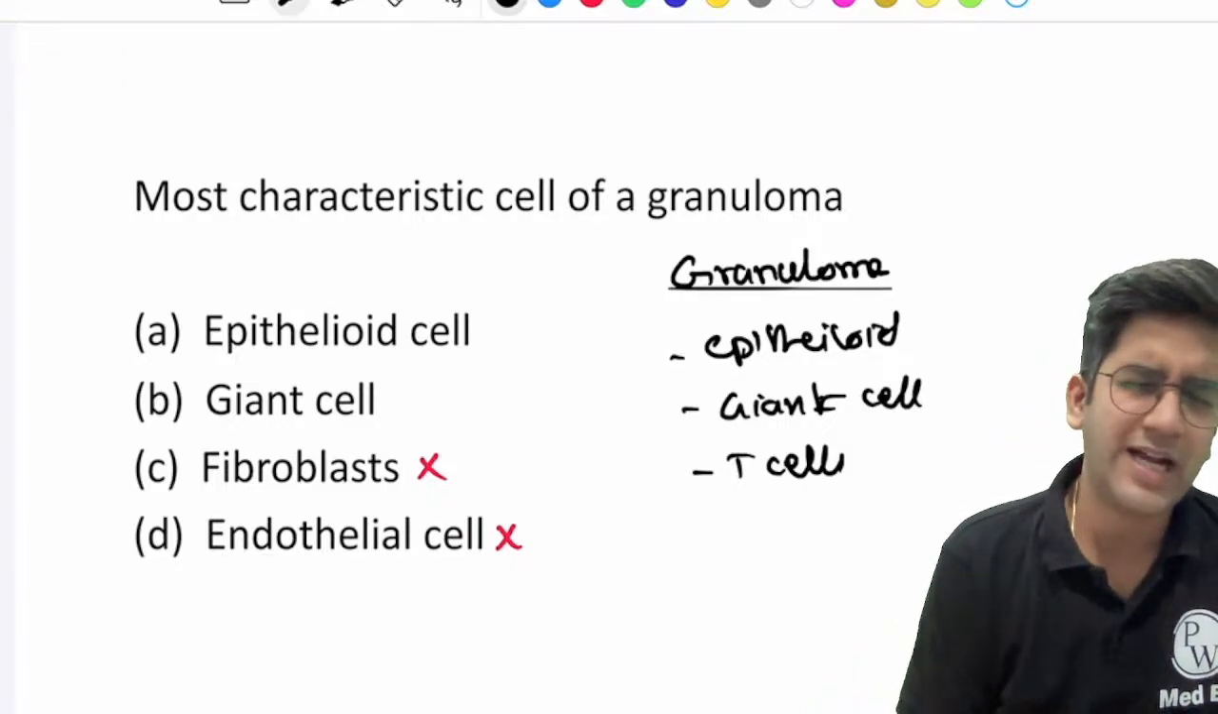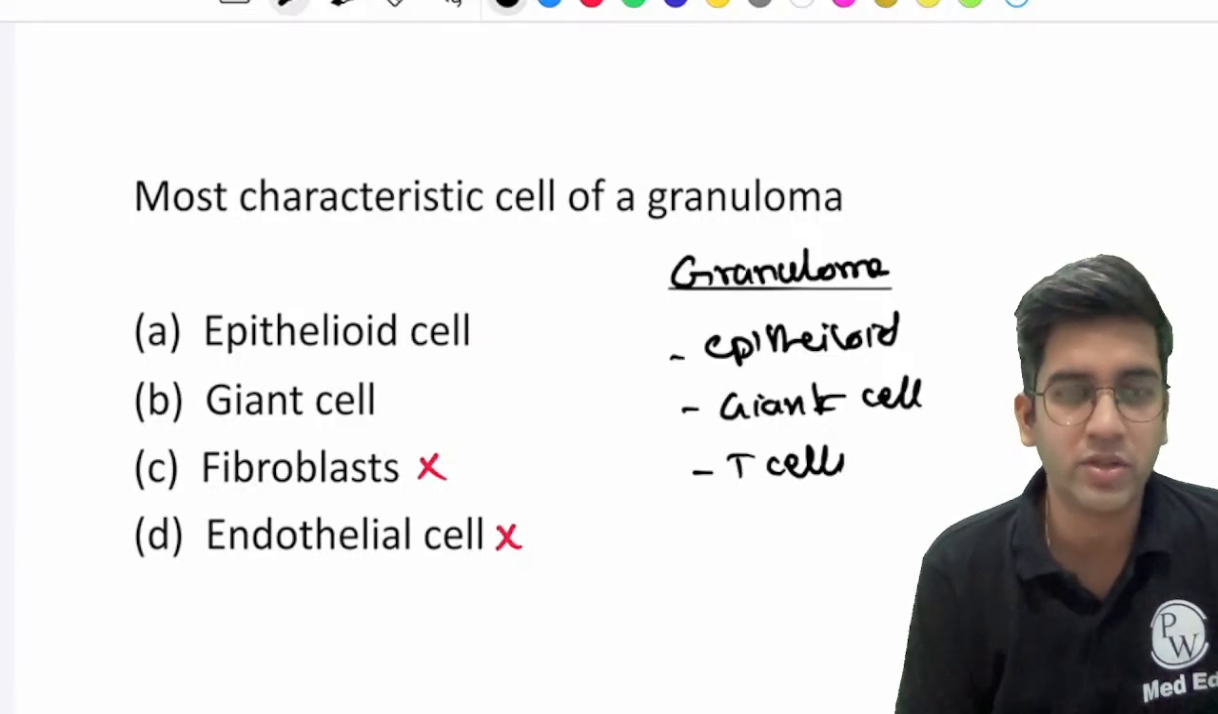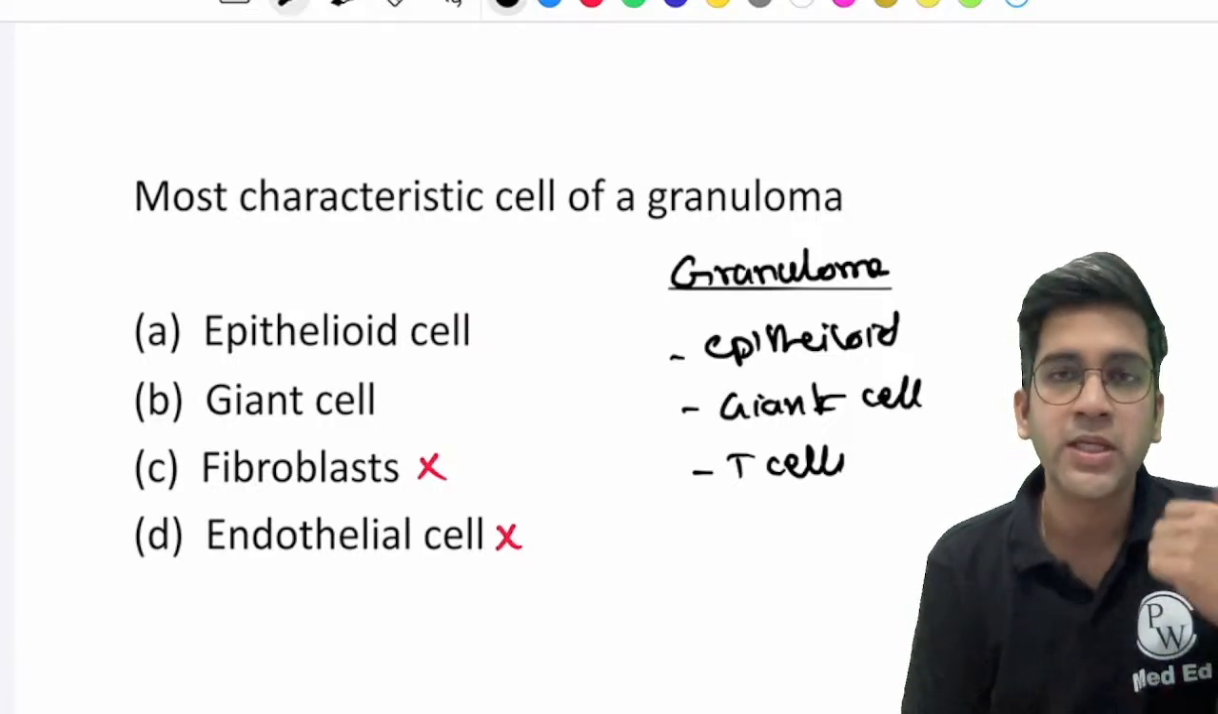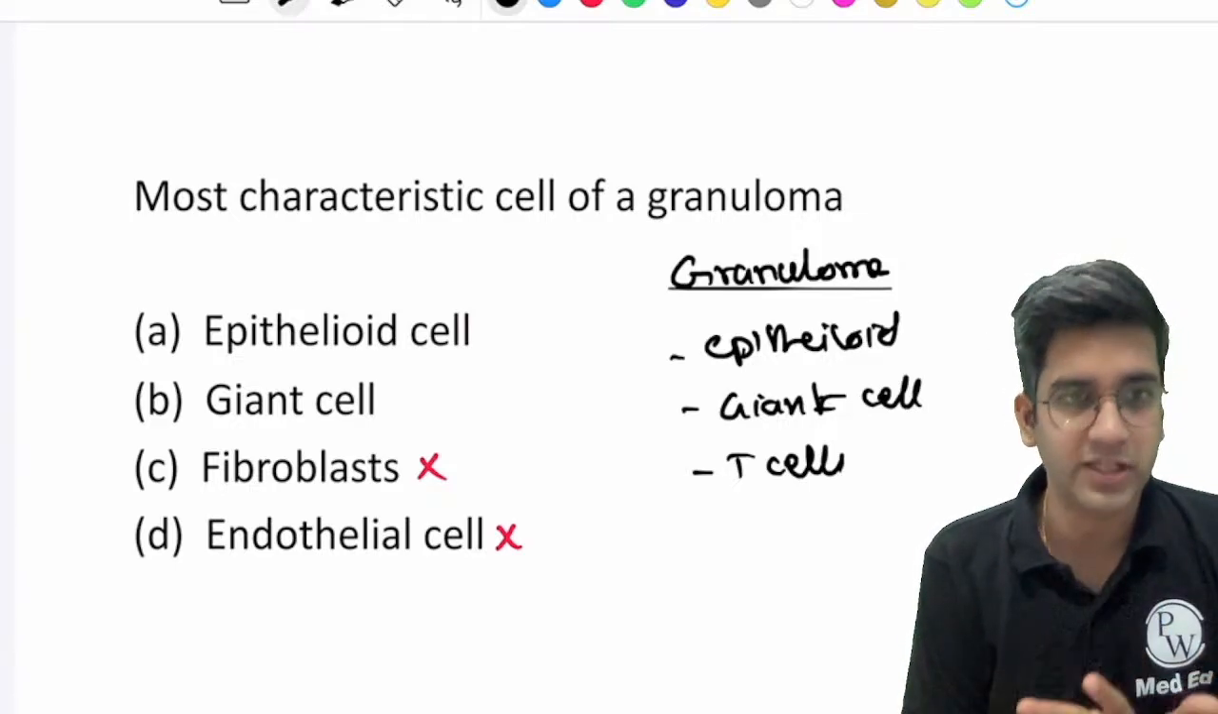Plasma cells, yes, not to that extent, but yes, I might see some amount of plasma cells whenever there's a little bit of B cell lymphocytic infiltrate, right? T lymphocytes, giant cells, epithelioid cells. These three are the most important things for granuloma formation.